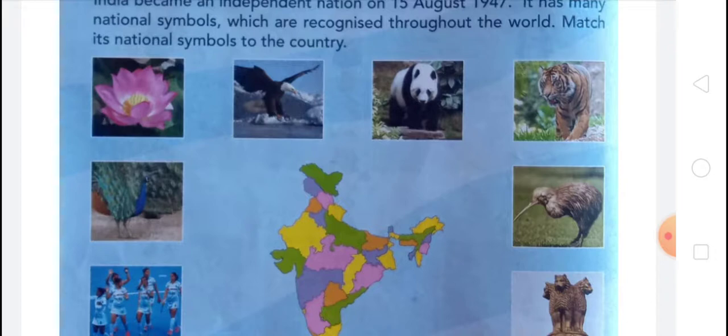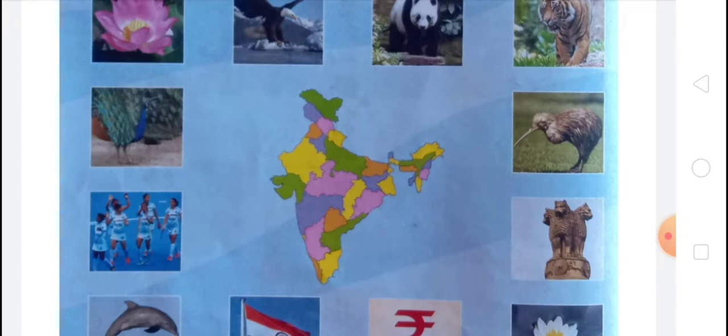A magnificent tiger, Panthera tigris, is a striped animal. It has a thick yellow coat of fur with dark stripes. The combination of grace, strength, agility, and enormous power has earned the tiger its pride of place as the national animal of India. Okay, next there is kiwi. Kiwi is not a national symbol of India, so you do not match it from the Indian map.